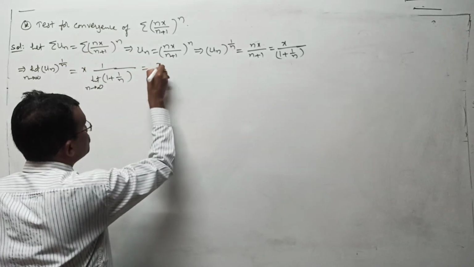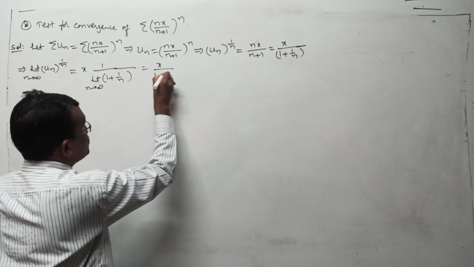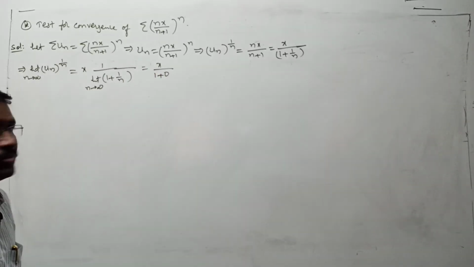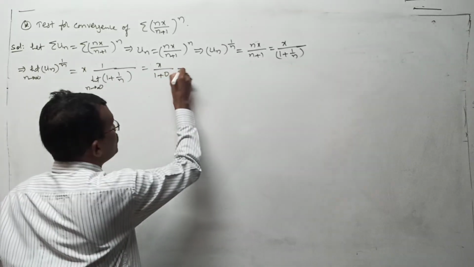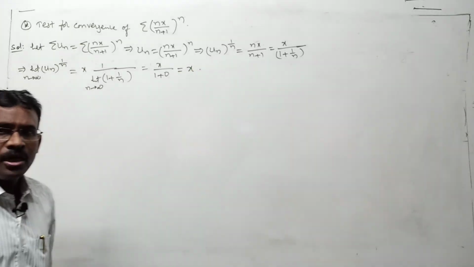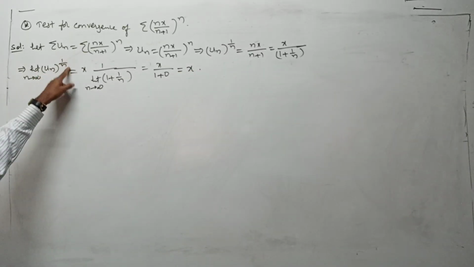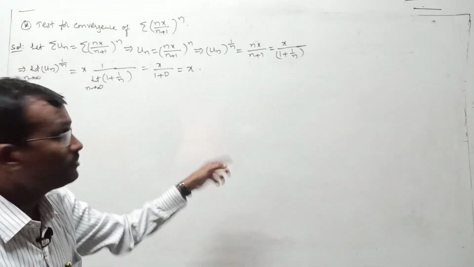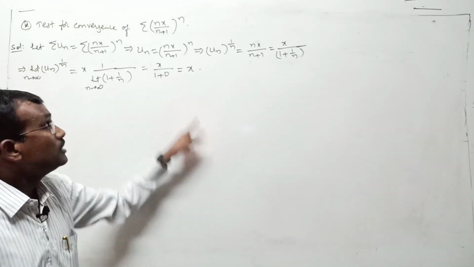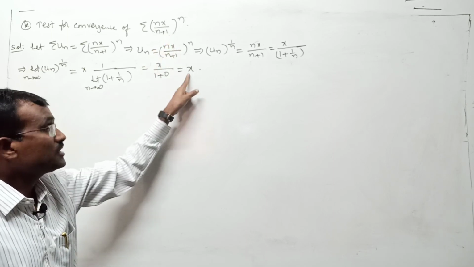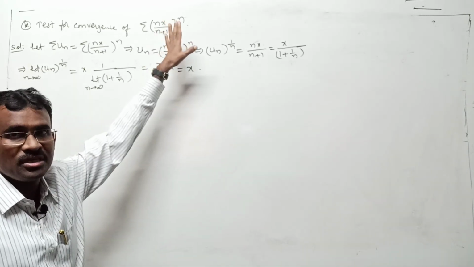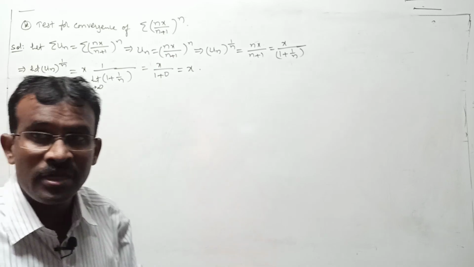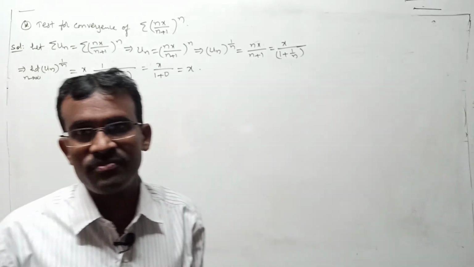This is what, x by 1 plus, as n tends to infinity 1 by n tends to 0, x by 1 plus 0 is x by 1, which is x. Now here we got limit un whole to the power of 1 by n is x. According to this root test, if this x is less than 1, the given series is convergent. If x is greater than 1, the given series is divergent. But at x equal to 1, it is not possible to decide the nature of the series.